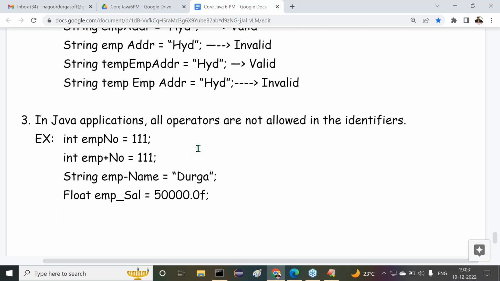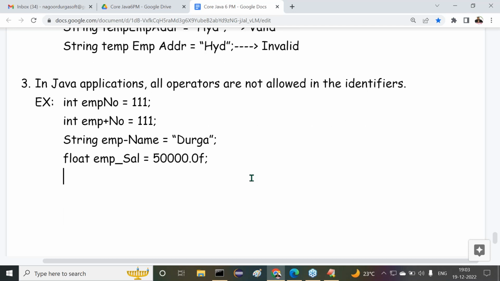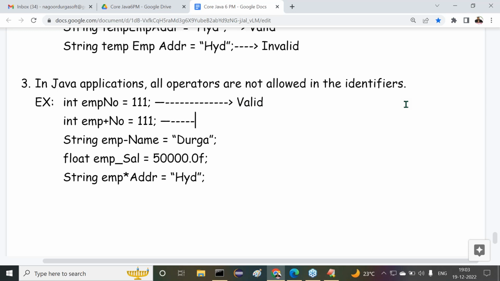Listen carefully to what I'm telling you. Next one is string emp star address at addr is equal to Hyderabad. Now tell me guys, what about the first one? Is the first one valid or invalid? Valid. In emp no, we don't have any operator inside it, so it is valid. Next one is emp plus no. Is plus provided inside the identifier or not? Valid or invalid? This is invalid.